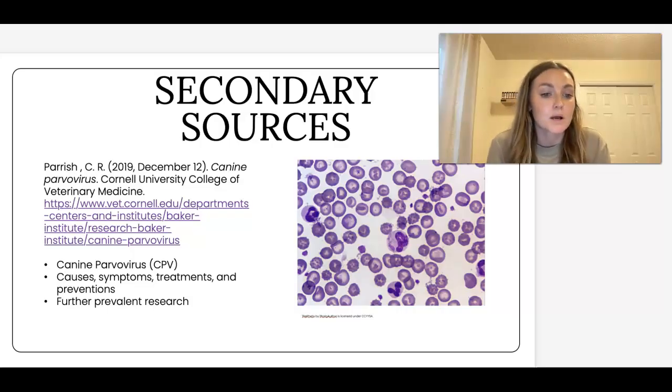This secondary source comes from a very credible source, Cornell University College of Veterinary Medicine, and can be further helpful by providing additional research and resources into current testing, cases, and behaviors of CPV, as well as the latest information on treatments and vaccinations. The picture to the right showcases CPV under a microscope, which is useful to be able to recognize when conducting research about this virus.